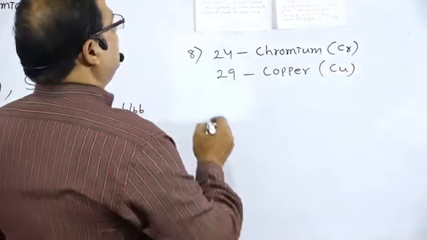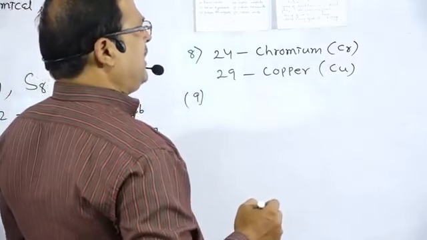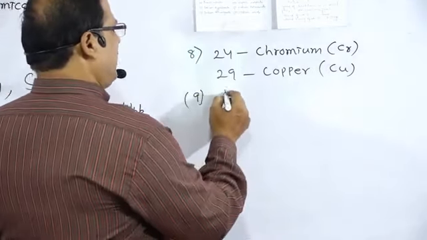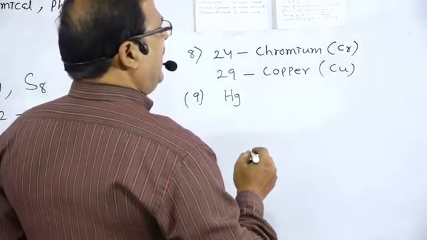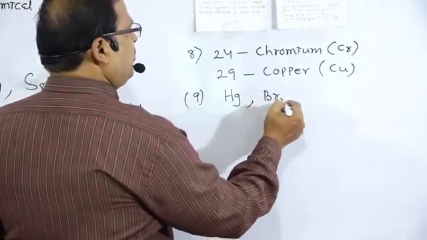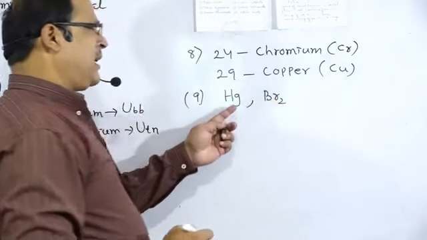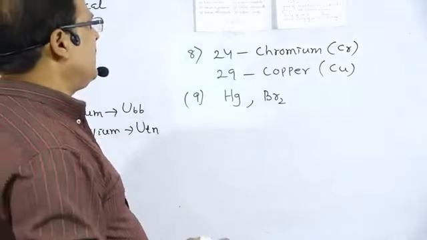Then question number 9, name one liquid metal. Liquid metal, that is mercury. And another, liquid non-metal, that is Br2, bromine. Liquid metal, mercury. Liquid non-metal, bromine.